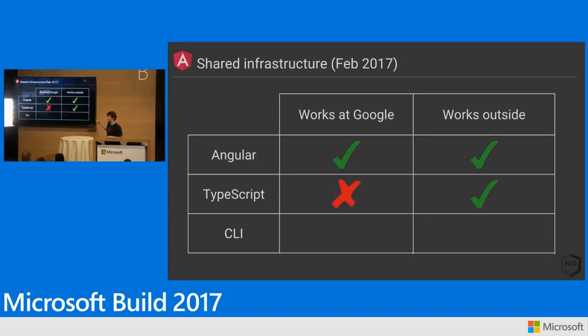This is the one that surprises people a little bit. We've been doing TypeScript, and you've been hearing us talk about TypeScript for probably 2 years now. But up until February, we actually weren't allowed to use TypeScript kind of widely at Google. So we made this big bet that, OK, definitely we like it on the Angular team, and so we're going to go through this process, which I'll talk about in a second. And the other thing that right now we're not sharing is that the outside world uses our CLI, which is awesome. But on the inside, we're not using tools like Webpack and Gulp. We're using internal Google tooling.